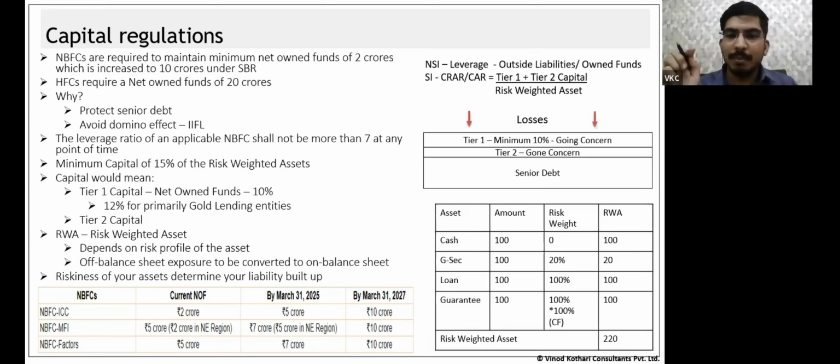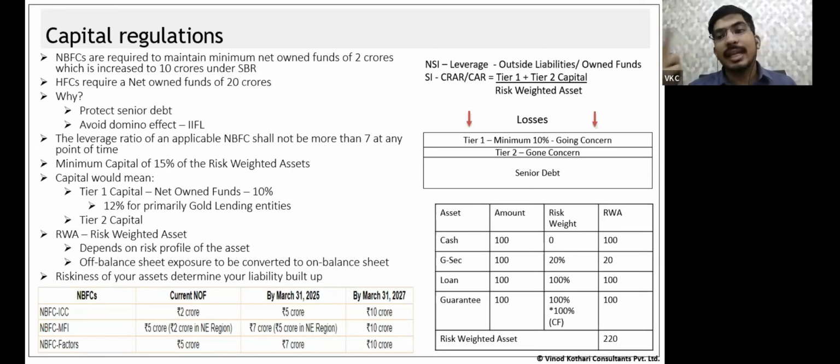Now in the same example, what if the losses were 30 rupees? My assets were able to realize only 70. So when I realize only 70, the entire 70 would be paid to the debt holders. They had to bear a loss of 10, whereas equity was completely wiped off. Equity did not receive any amount. I hope I'm coming out clear till here. So what equity is actually doing is acting as a cushion to absorb the losses.